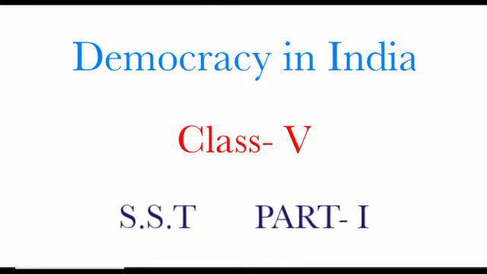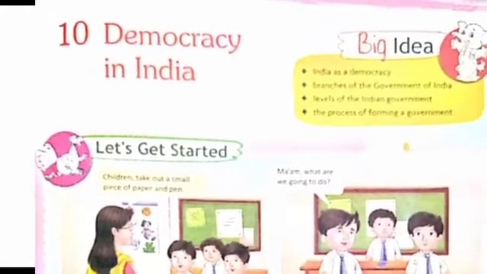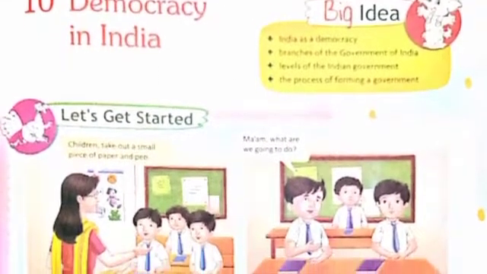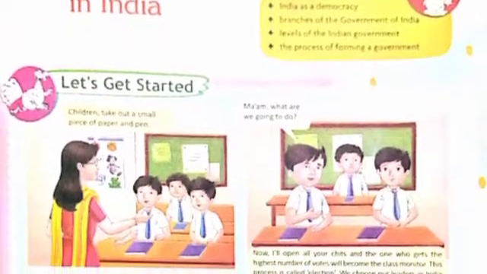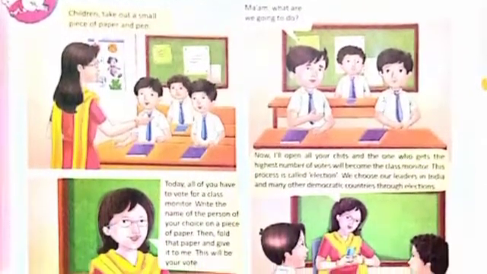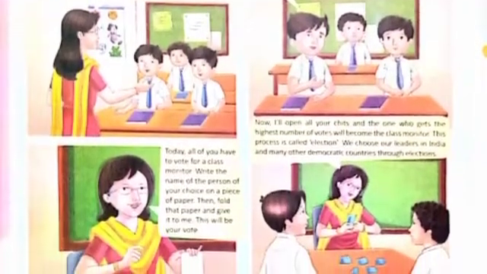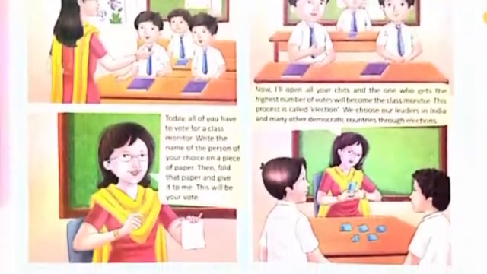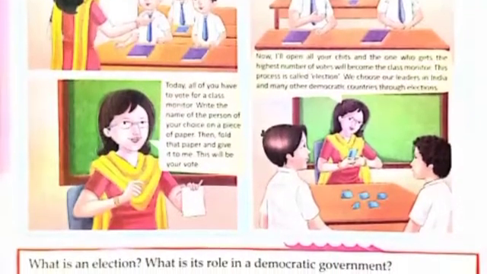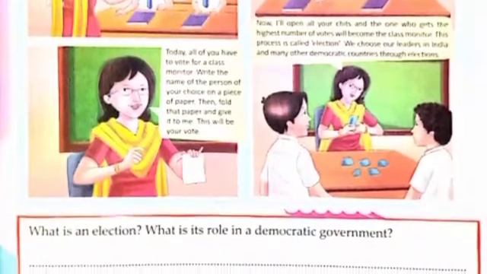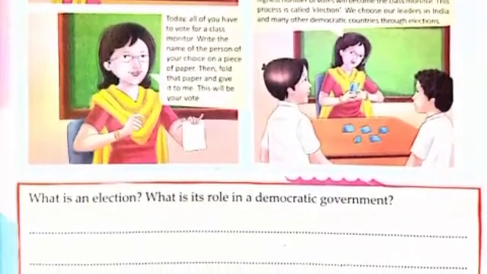Today we will study the 10th lesson of class 5 SST, that is democracy in India. In this chapter we will learn what an election is, how elections are conducted, what the role of a democratic government is, what democracy is, the several branches of the government of India, and how the government is formed through the process of election. Okay, let's come to the study part.